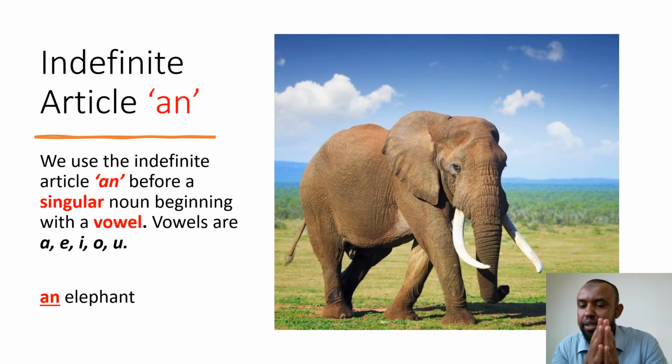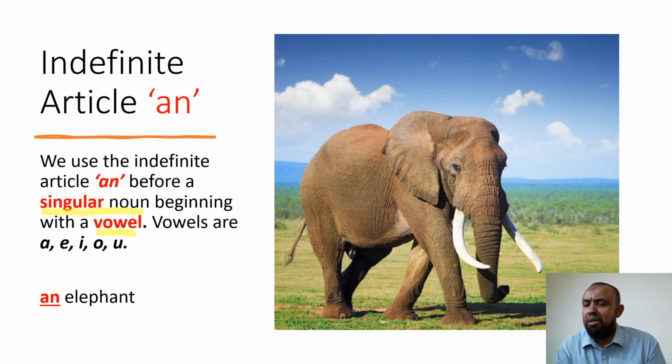Okay, fantastic. Now we will be looking at the second indefinite article, which is an. Let's read together. So we use the indefinite article an before a singular noun beginning with a vowel.